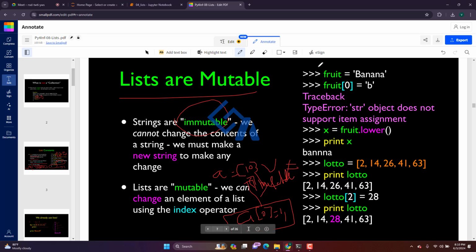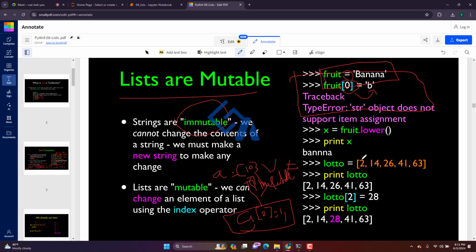One example is fruit equal to banana. In this case, if we try to update the capital B into small b, it throws an error because a string object does not support item assignment. This is an immutable type. If you want to do this update, it has to be converted into a list, and then it can be performed.